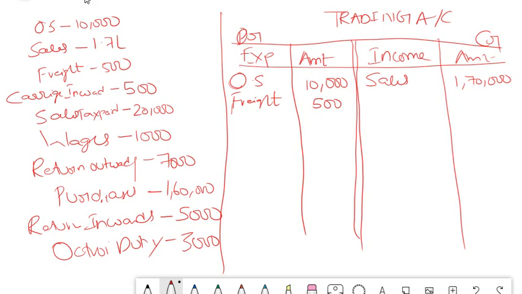Then carriage inward. What is carriage inward? Carriage inward is also the same. When you purchase something, you have to pay the transportation charges for it. So because the goods are coming into your factory, it is called inwards. So it is not straight away called transportation charges. Sometimes they trick you with this kind of words. Carriage inwards means coming into your factory, so it is related to your purchase, and hence you have to show another 500 as carriage inwards.